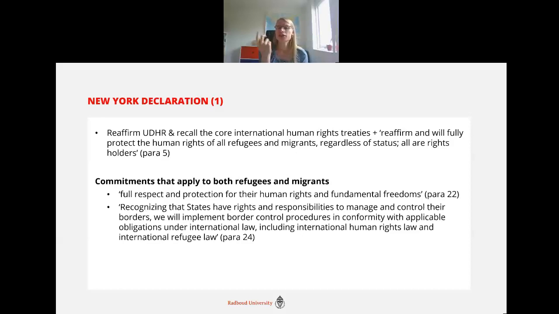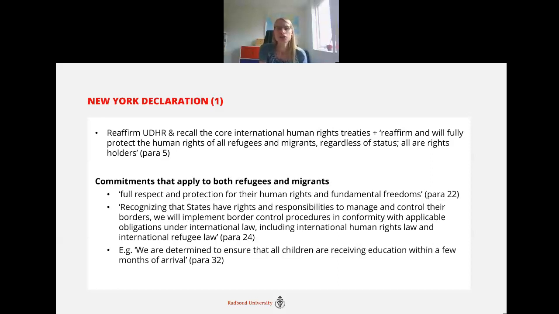So again, this tension between human rights and state sovereignty, but border control procedures must be implemented in conformity with applicable obligations under international law. And to take a very specific example of access to basic services, so if we look at children and education, states stated that they are determined to ensure that all children are receiving education within a few months of arrival.